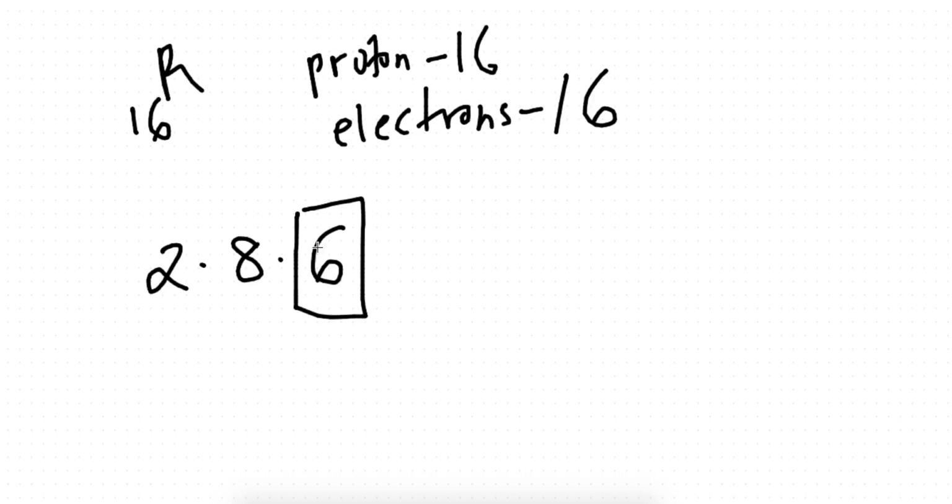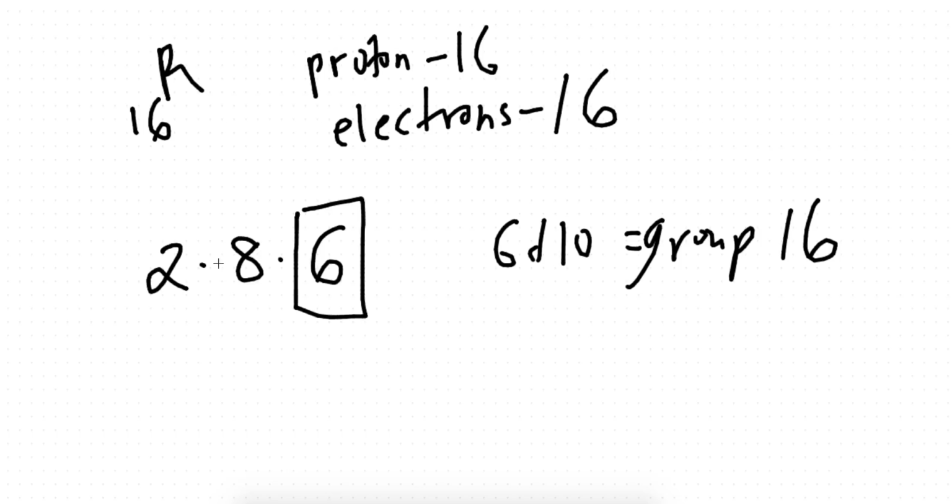We have 6 valence electrons. Does it mean that element R is going to be in group 6? No, guys. Remember the rule for valence electrons of 3, 4, 5, 6, 7 and 8, you have to plus 10. So element R is going to be in group 6 plus 10, which is equal to group 16.